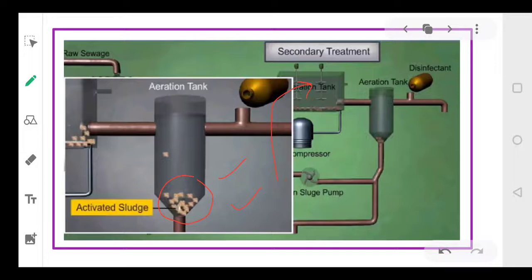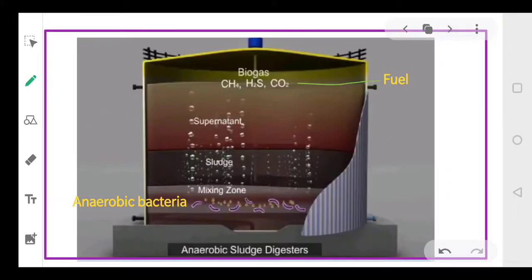And the remaining part of the sludge will be passed through large tanks, and these tanks are called anaerobic sludge digesters. So we have removed the activated sludge, and some portion of it we have passed back into the aeration tank, so that it can purify the water and reduce the BOD of the water, while the rest of the part will be passed through the anaerobic sludge digesters.